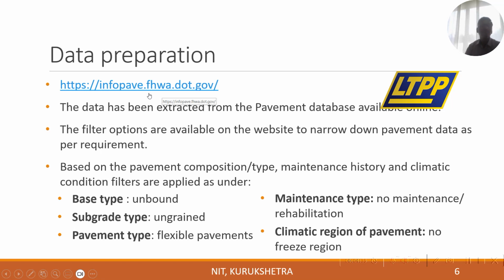LTPP is a website from where the data is available, managed by the government of the US. They have a huge database for different categories of roads: roads of flexible nature, roads with rigid pavement, roads having regular maintenance, roads with no maintenance, roads on a clay subgrade, roads with high traffic, roads in a rainy season, roads in snowbound areas. All those categories of roads are there. So we filtered the data which is similar to Indian geographical or topographical categories.